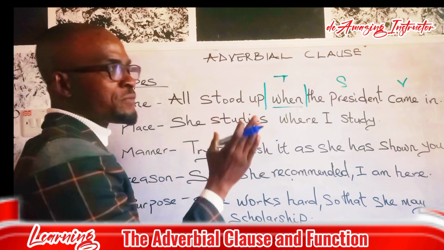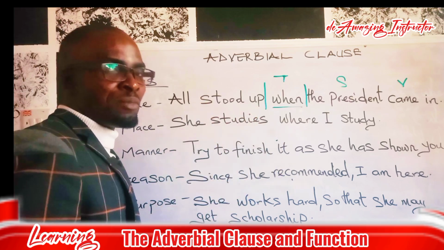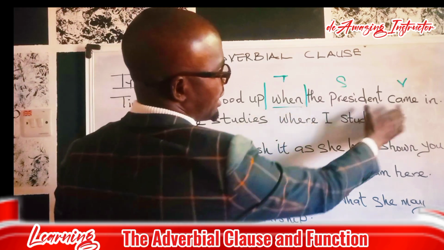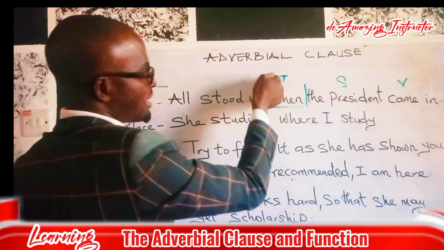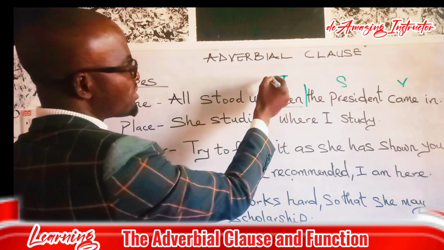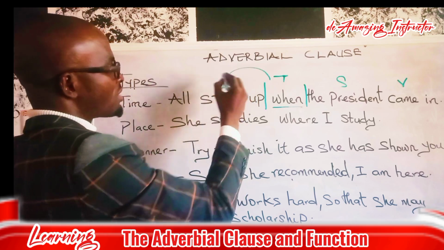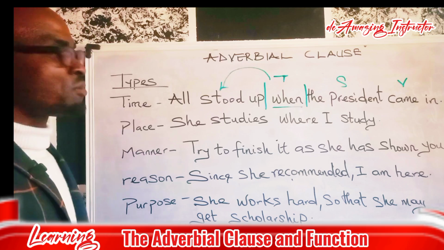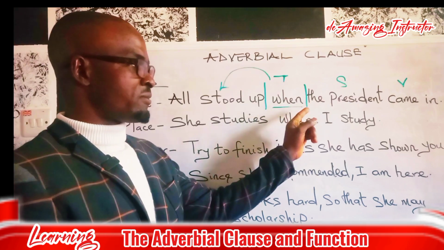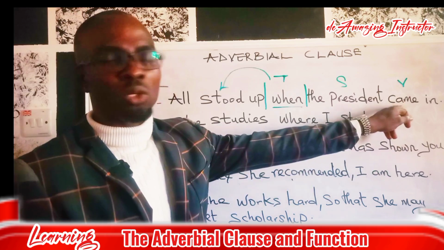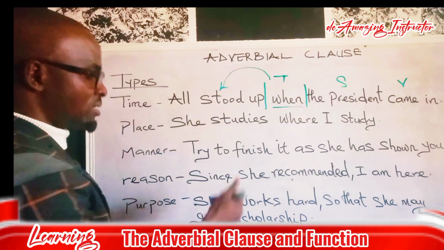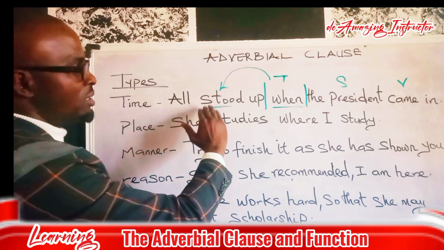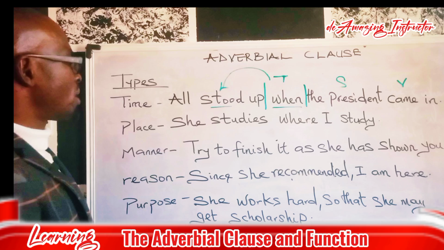Now, remember, an adverb modifies the verb. However, it does not modify the verb after it. It bounces back. It modifies the verb before it. And this is a common mistake most students make. They will think that since it modifies a verb, it is going to modify the verb came. No, it doesn't modify the verb came. It modifies the verb what? Stood. It modifies the verb stood. That is the verb before it. Let's move to the next one.